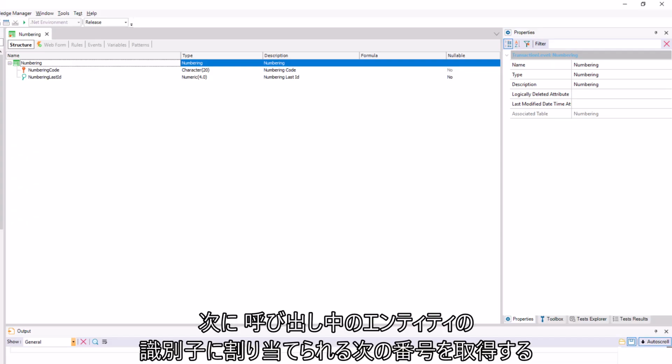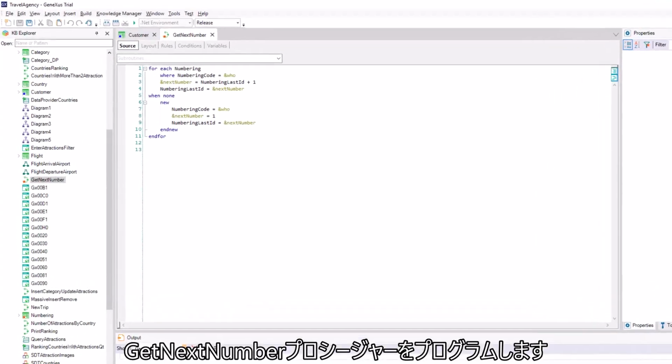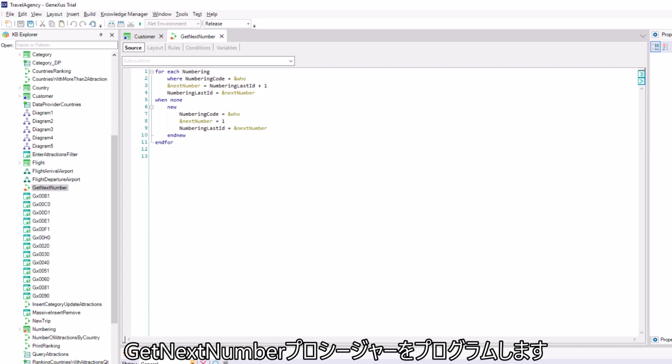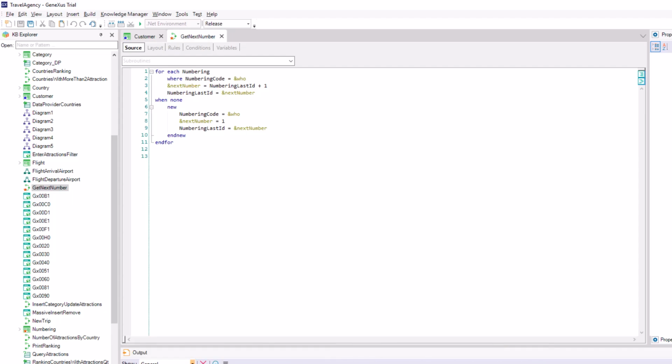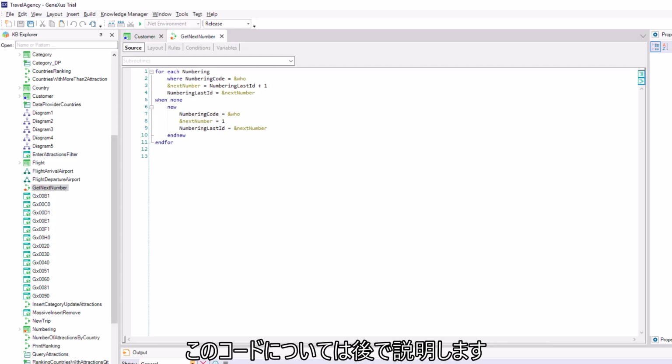Next, we'll program a procedure, getNextNumber, which will obtain the next number to be assigned to the identifier of the calling entity. We'll examine the code in a moment.